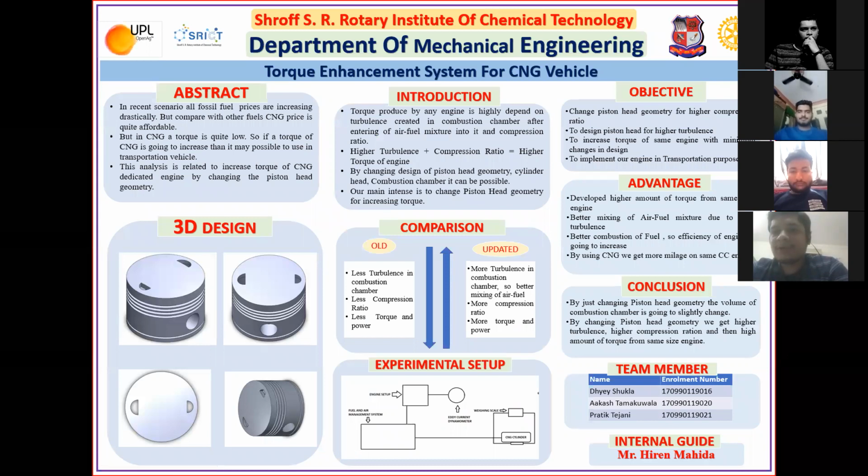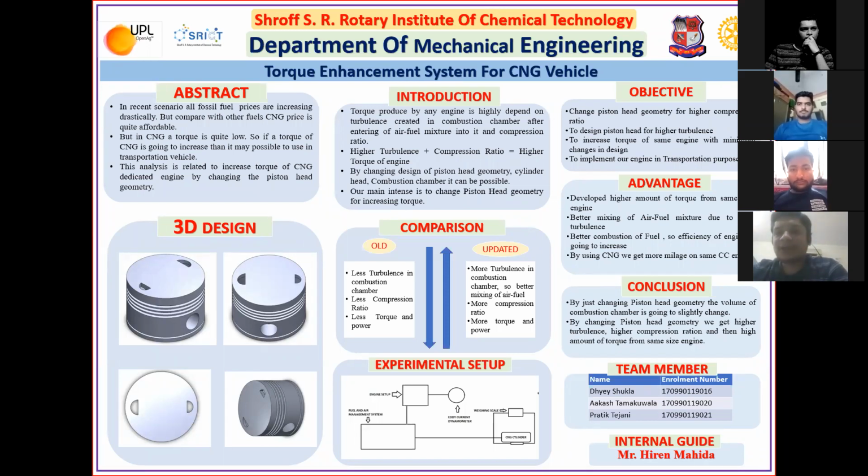As mentioned above, our topic is Torque Enhancement System. So how did we get this idea? As we all know, in the recent scenario, all fossil fuel prices are increasing drastically. But compared with other fuels, CNG price is quite affordable. But in CNG, the torque is quite low. So if the torque of CNG can be increased, then it may be possible to use it in transportation vehicles. This analysis is related to increasing the torque of a CNG dedicated engine by changing the piston head geometry.